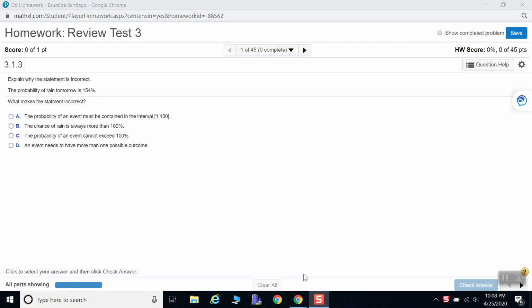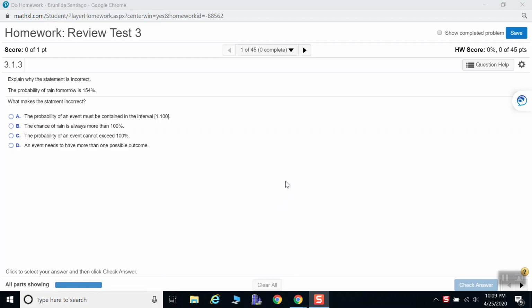We're going to go over the homework review for test 3. Question number 1. Explain why the statement is incorrect. The probability of rain tomorrow is 154%. What makes the statement incorrect?